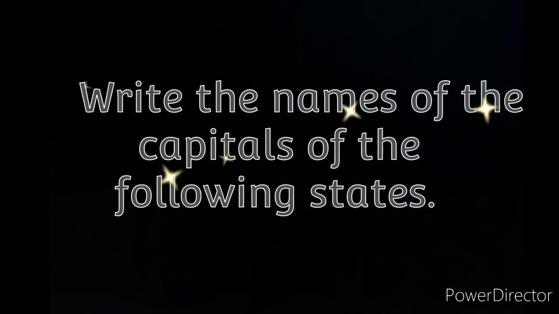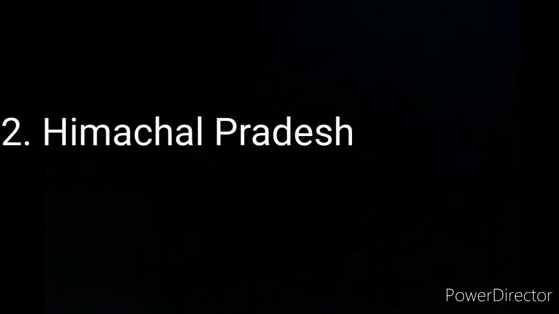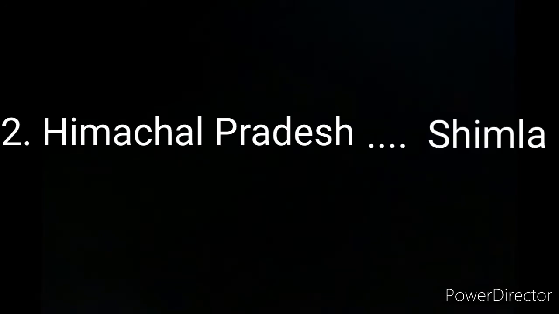Exercise C, write the names of the capitals of the following states. Rajasthan, Jaipur. Second one, Himachal Pradesh. The answer, Shimla. Third one, Madhya Pradesh. The answer, Bhopal. Fourth one, Tripura. The answer, Agartala. Fifth one, Karnataka.